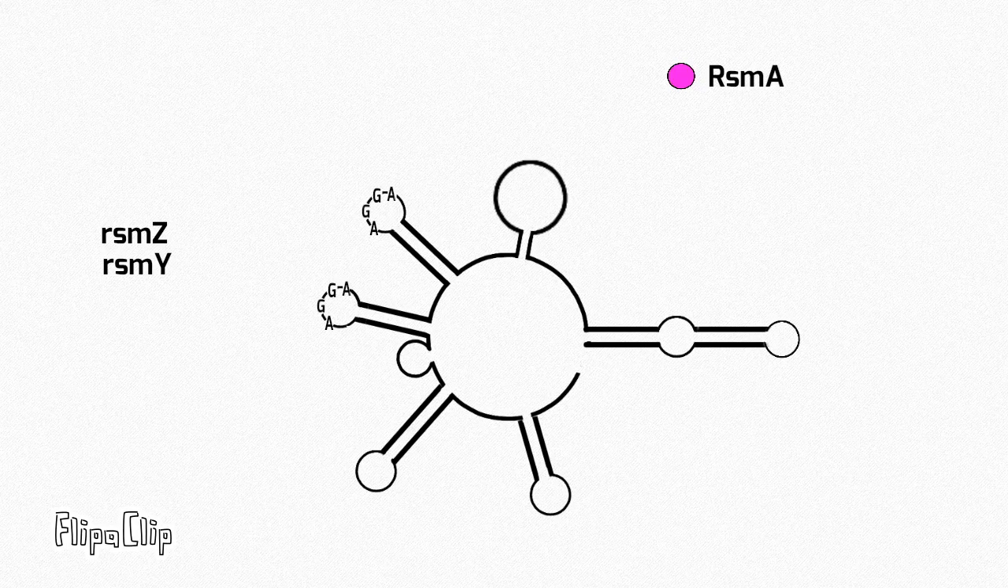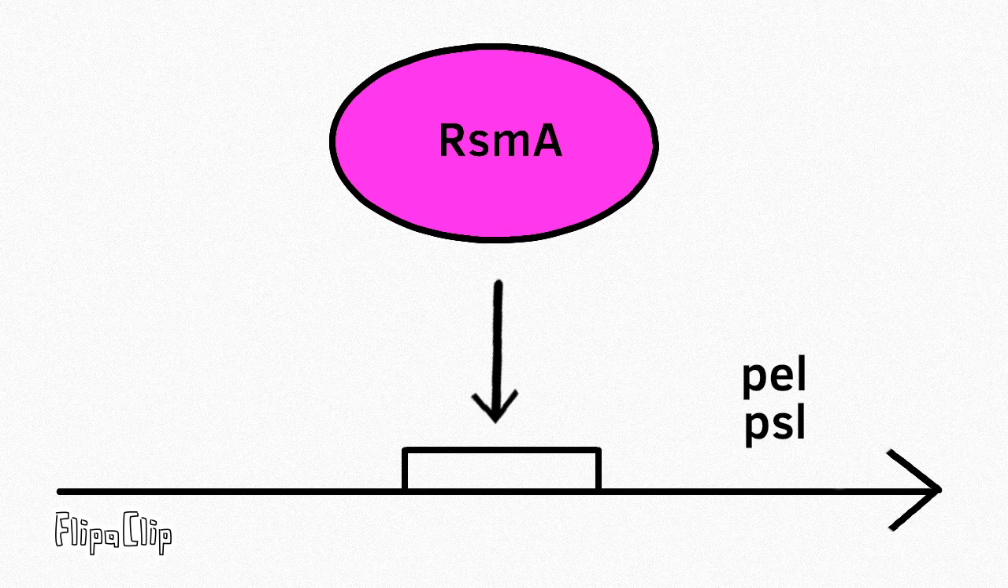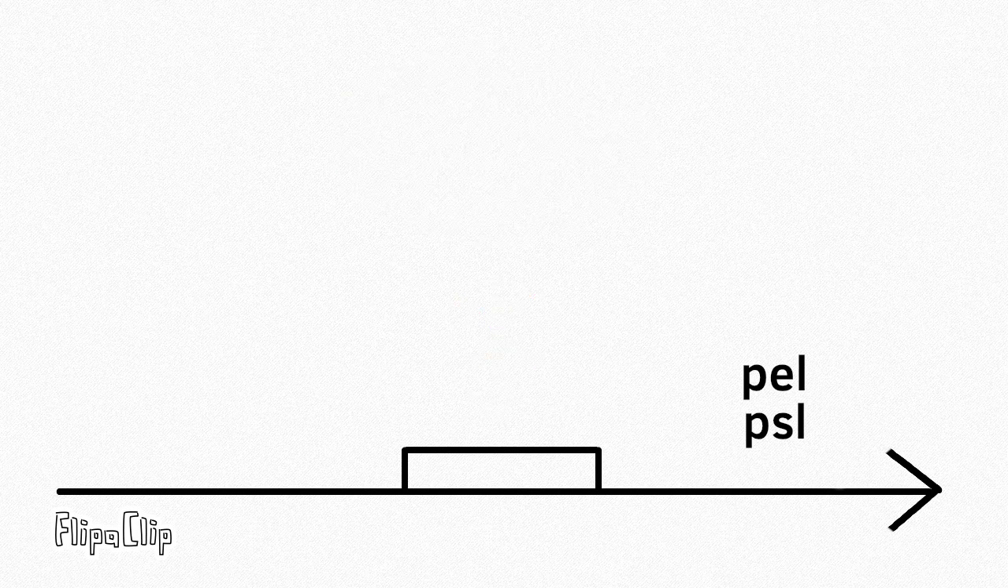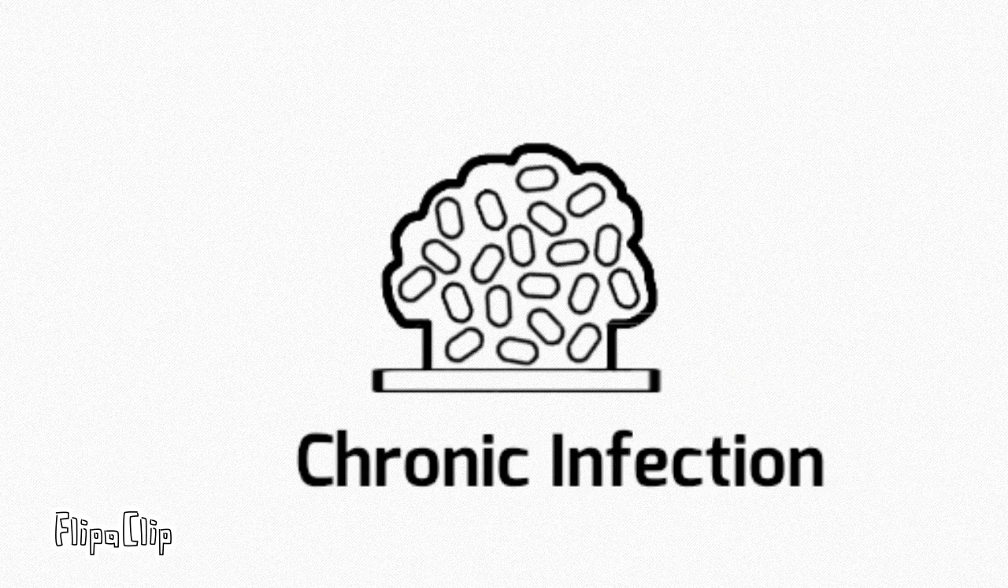RsmYZ has stem loops, where at the end of the loops are sequences that are essentially ribosome-binding sequences, AGGA. RsmA binds to the stem loop of RsmYZ, which then does not allow RsmA to repress the translation of pel and psl. As a reminder, pel and psl genes are important for biofilm formation.